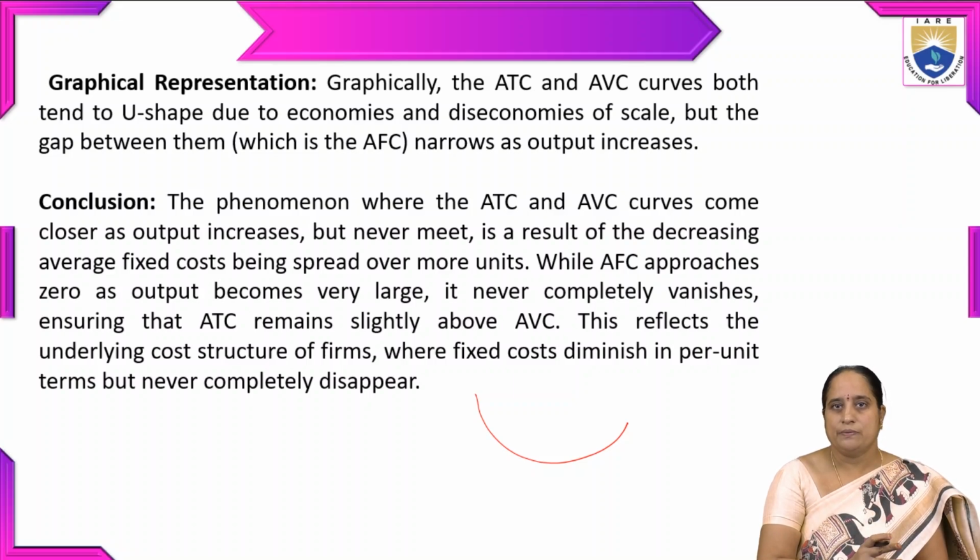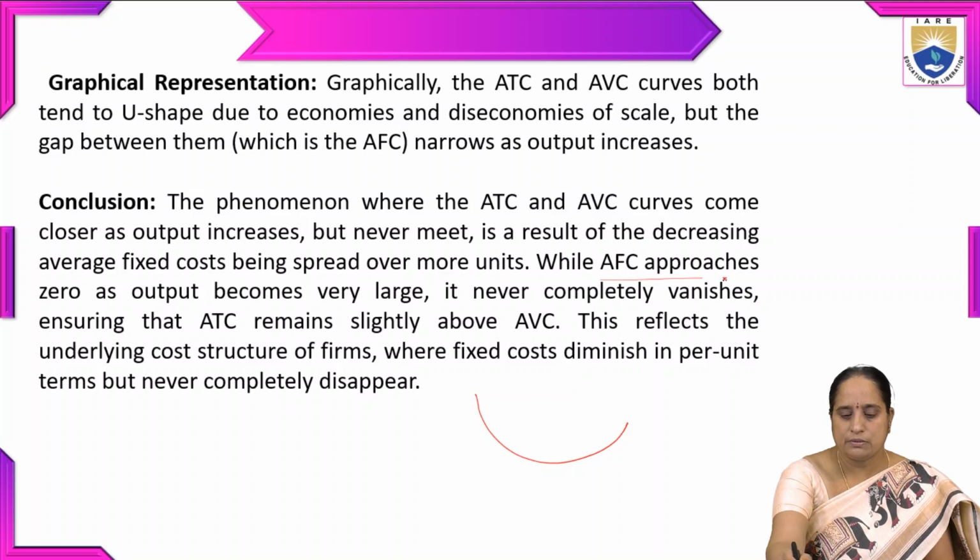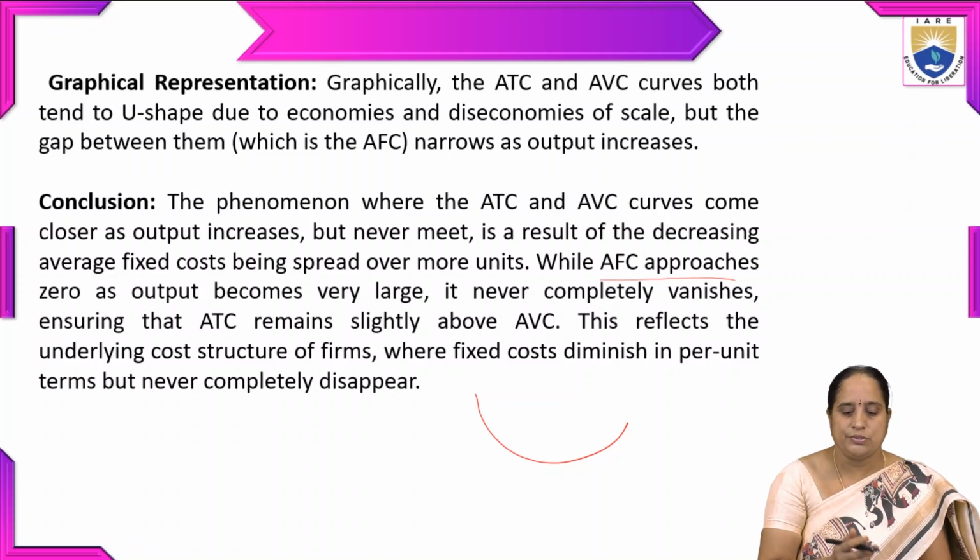So in conclusion, the phenomenon where average total cost and average variable cost curves come closer as output increases but never meet is a result of the decreasing average fixed cost being spread over more units. While average fixed cost approaches zero as output becomes very large, it never completely vanishes, ensuring that ATC remains slightly above AVC.